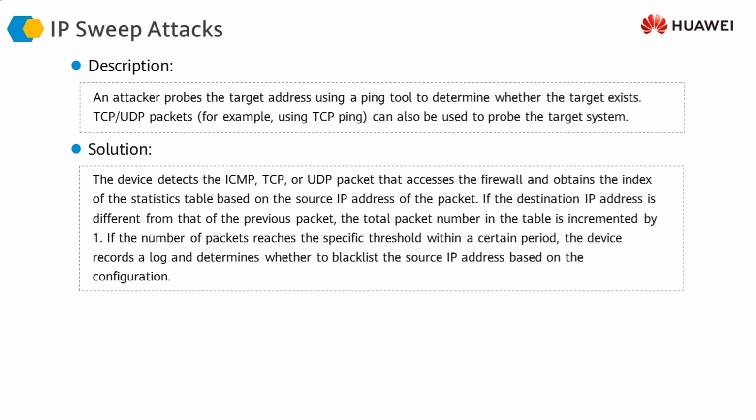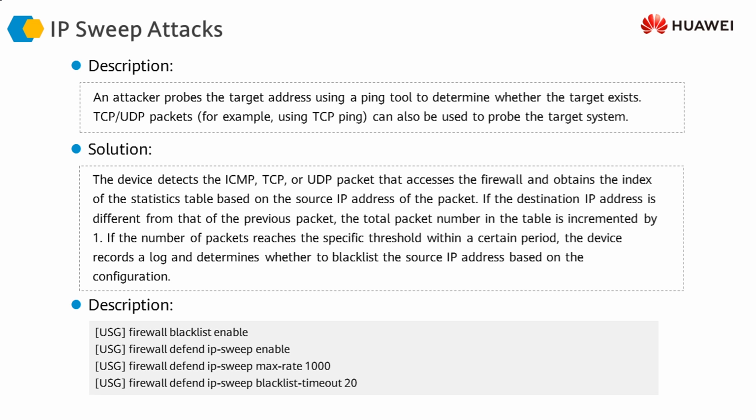In the case of IP sweep attacks, we can implement a defense mechanism whereby if a sequence of IP addresses is being pinged by the attacker, the firewall or the protection security device can detect that, and then it can stop the traffic or add the source address to the blacklist, so the traffic will be blocked from reaching the destinations. For that, first we enable the firewall blacklist command. Then we issue the command firewall defend IP sweep enable. We enable the IP sweep defense mechanism.